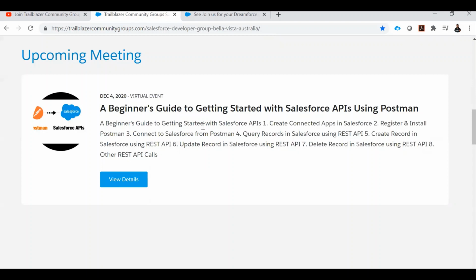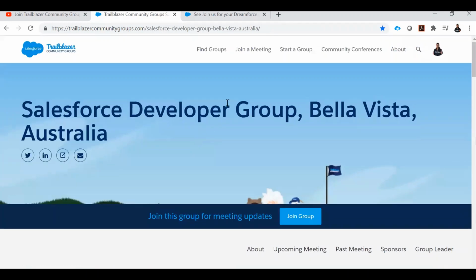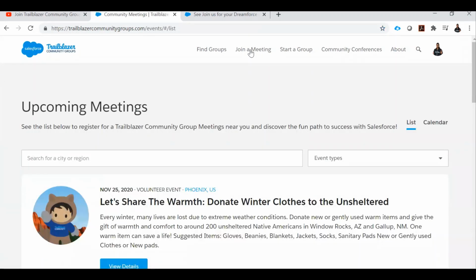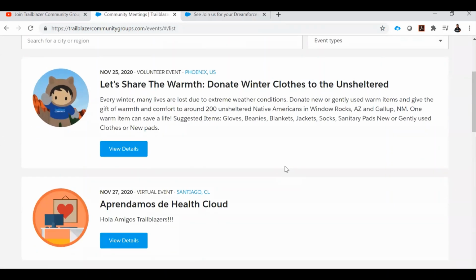Instead of navigating here and there, we can simply check the list of all the Trailblazer community groups events, either in list view or calendar view, in a single page. For that, simply go to the Join a Meeting menu. From here, it's listing all the upcoming Trailblazer community groups events in a list view as well as the calendar view. In the list view, here it lists out all the upcoming events.